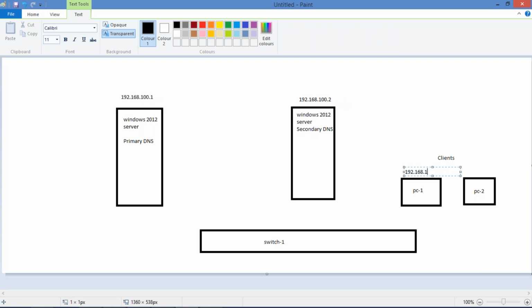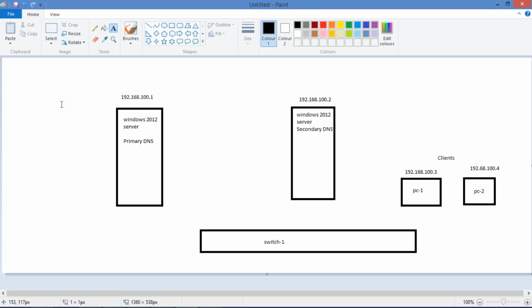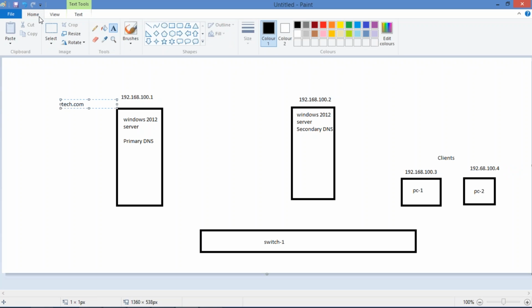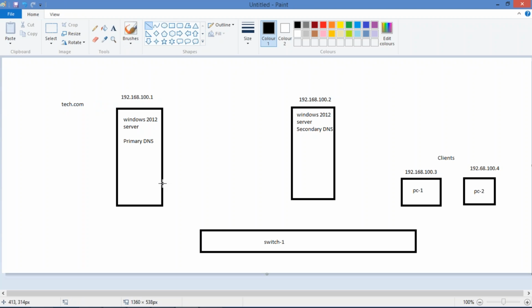This is 192.168.100.3. This one is 192.168.100.4, and the domain name is, for example, tech.com. Any name you can mention. Tech.com I'm giving here. Let me connect these systems. Alright.